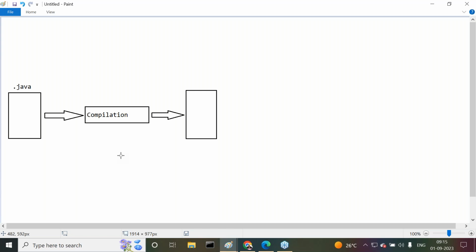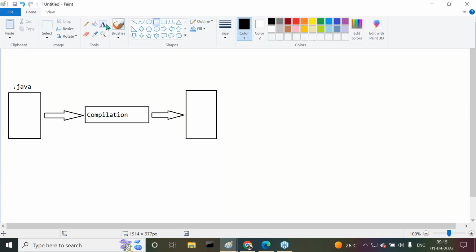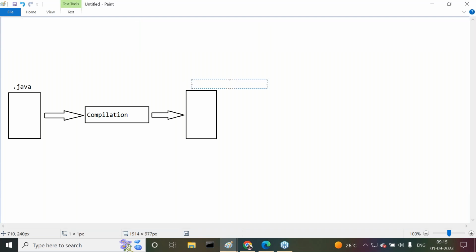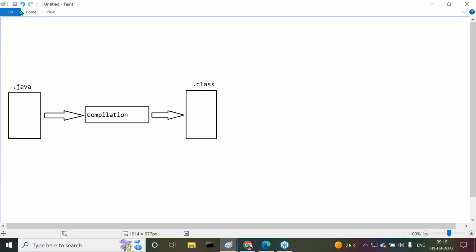When we compile a Java file, automatically we get .class files. Inside this .class file, some code is there. I will discuss that code, don't worry. One special type of code is available.